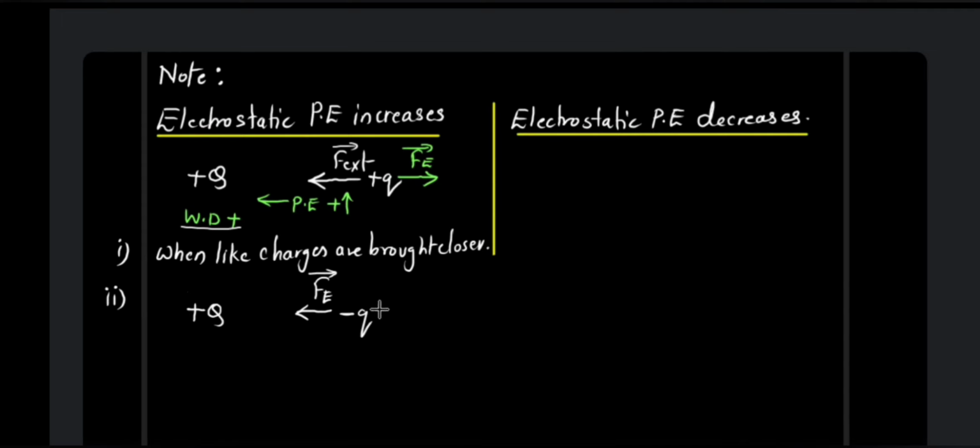So if you apply your external force outwards, then in this case what will happen? You are doing a positive work again, because naturally it is trying to move towards the source charge because of the force of attraction, but still you are trying to pull it away.